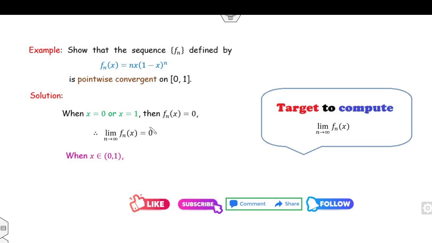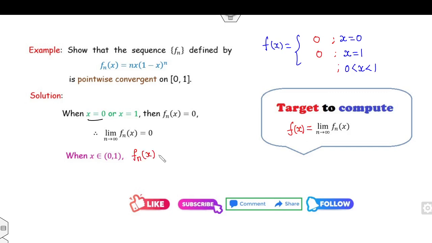So the limit of f_n(x) is 0 for the cases x equal to 0 and x equal to 1. Remember that my target is to find the three cases: x is 0, x is 1, and x lies between 0 and 1. So when x is 0, f(x) is 0, and f(1) is 0.